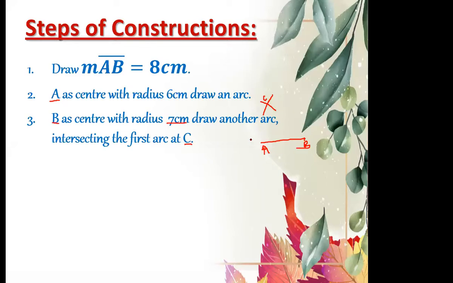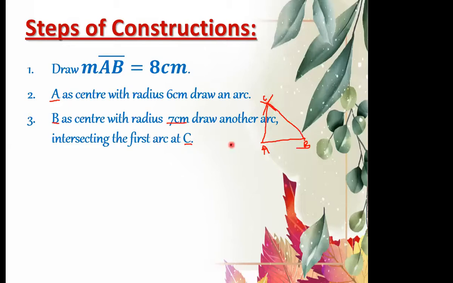So let's move on to the last step. Anybody remember what was the last step? What we did, we basically joined this point A with point C. Remember, we joined point A with point C and point B with point C as well.